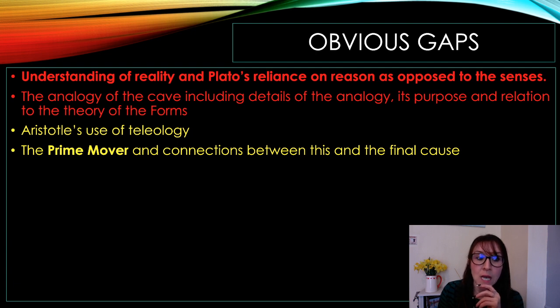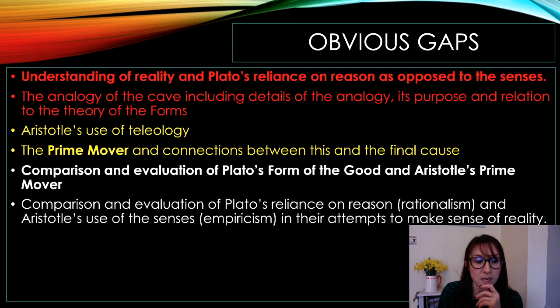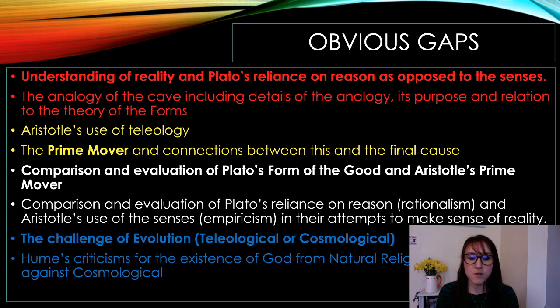Aristotle's use of teleology and the prime mover and its connections between this and the final cause have not been asked. Comparison and evaluation of Plato's form of the good and Aristotle's prime mover. Comparison and evaluation of Plato's reliance on reason and Aristotle's use of senses in their attempts to make sense of reality. And challenge of evolution, which could be teleological or cosmological. And then Hume's criticisms for the existence of God from natural religion, specifically against cosmological. So we got it against teleological, but never specifically against cosmological.